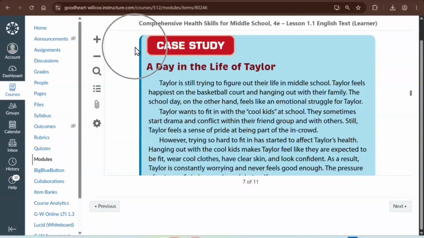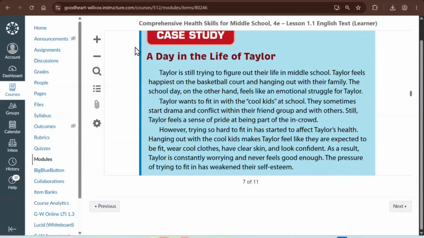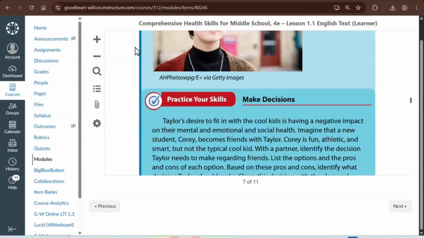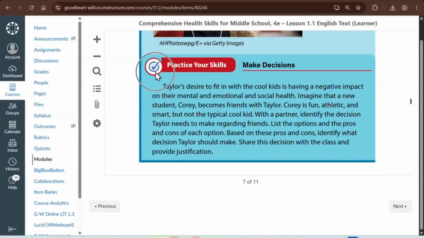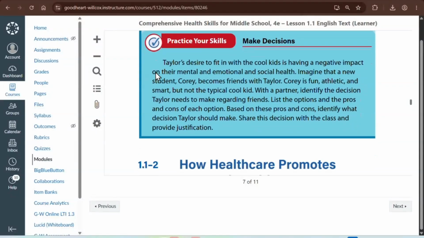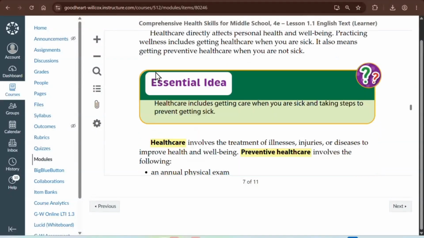I have come to a case study. These are our skills-based features within the pages of our text. Both middle and high school has them, and our goal is to always have students practicing a skill. So what a great opportunity to get your students in teams of 2 or 3, allow them to collaborate and practice skills together and make connections to the real world.